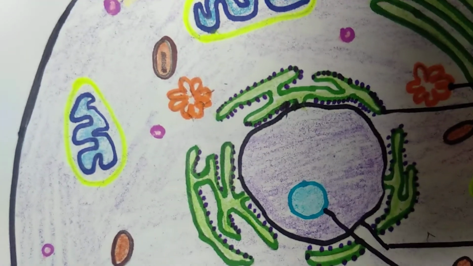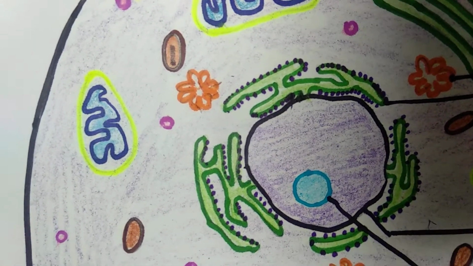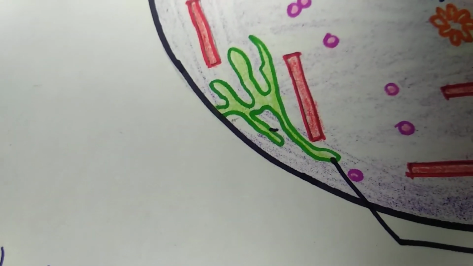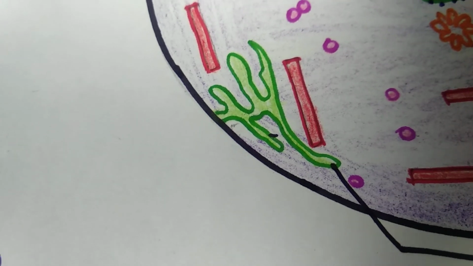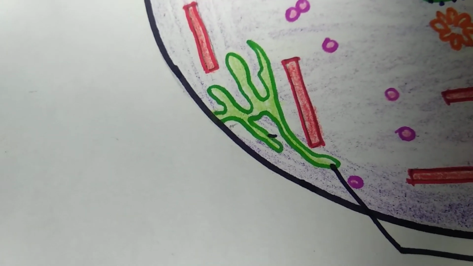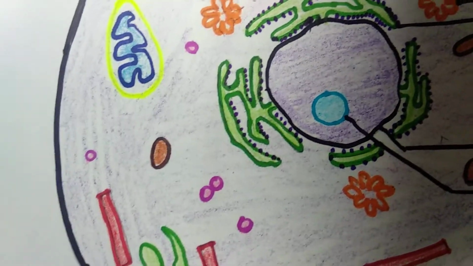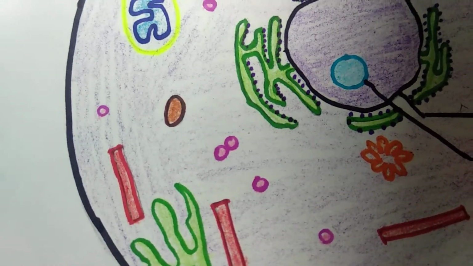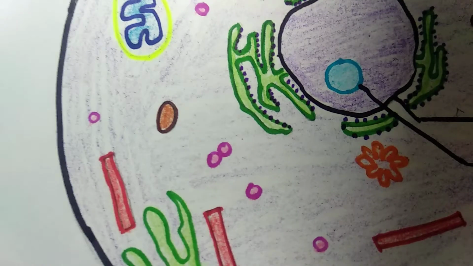Look at the endoplasmic reticulum. On its surface are some dots. These dots are called ribosomes, hence it is called rough endoplasmic reticulum. Here, this is the other type, the smooth endoplasmic reticulum, that doesn't contain ribosomes. Both of them are involved in synthesizing proteins, polypeptide chains, enzymes, hormones, etc. that are required for our body.